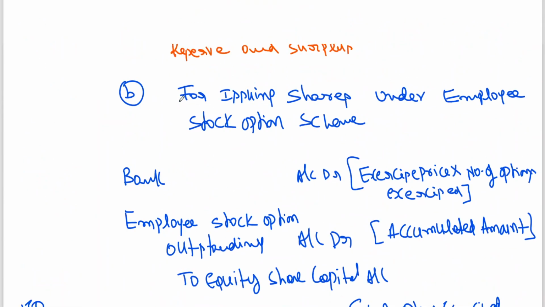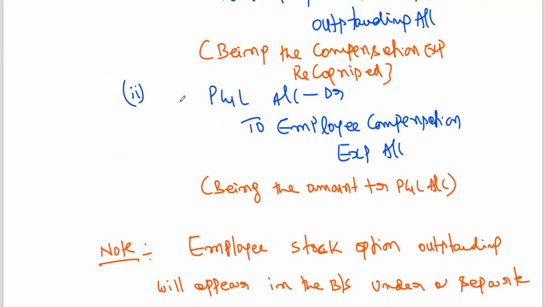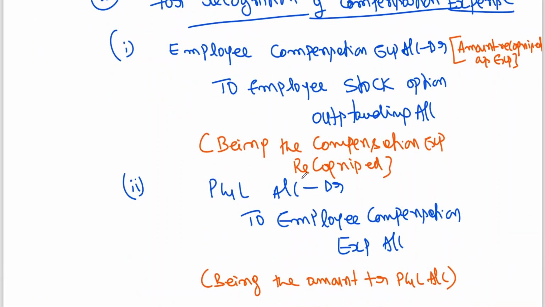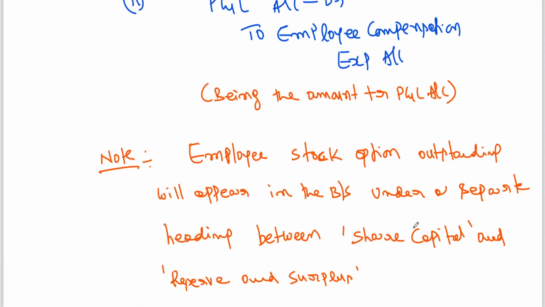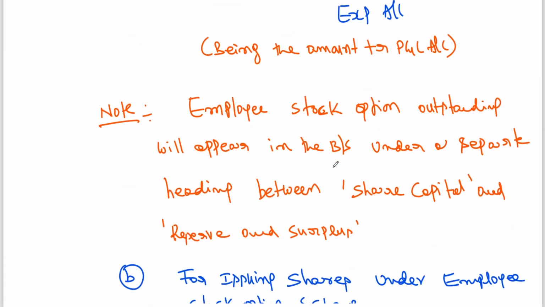So these three entries, you can have a look at them. When the vesting period is exceeding 1 year, for recognition of compensation expense: employee compensation expense account debit to employee stock option outstanding. Then profit and loss account debit to employee compensation expense account. This is the entry for transfer. Employee stock option outstanding, because it is showing a credit balance, will appear in the balance sheet under a separate heading between share capital and reserves and surplus.